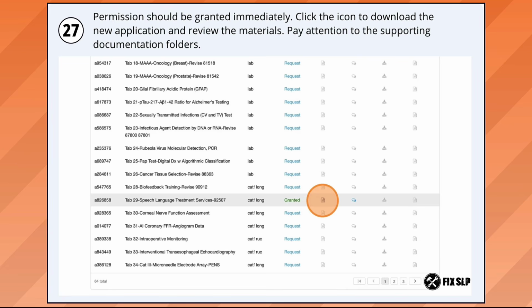That folder exists because the process that we are going through is not a common one in the CPT code change process. Therefore, they don't have a specific application for people like us to use. So the AMA worked very closely with our team and told us what to put in the application and what to put into an addendum. So the supporting documentation is important to read because it has information like the rationale for putting the application in the first place. So don't skip everything, look everything over.